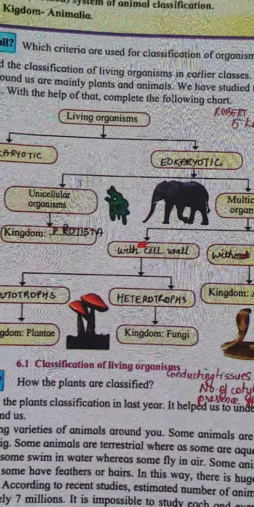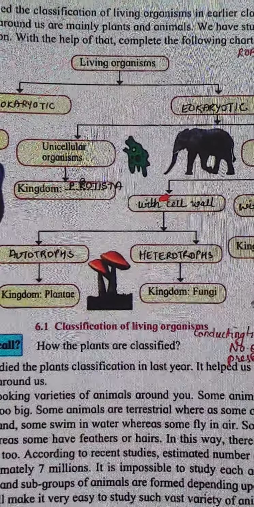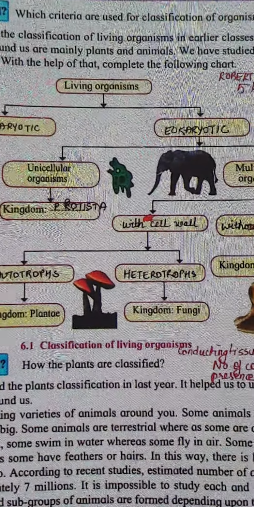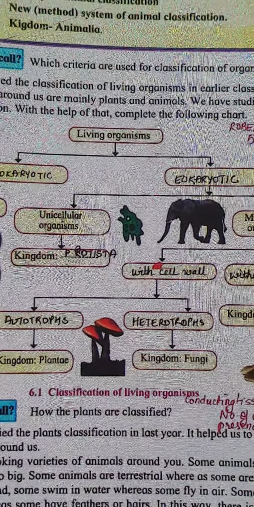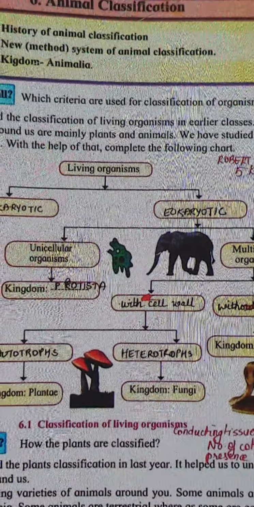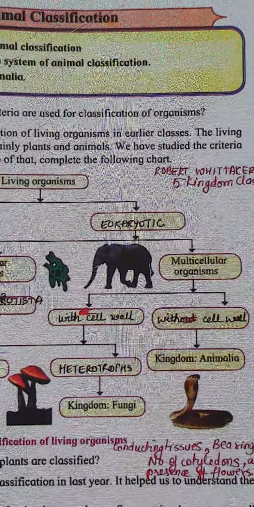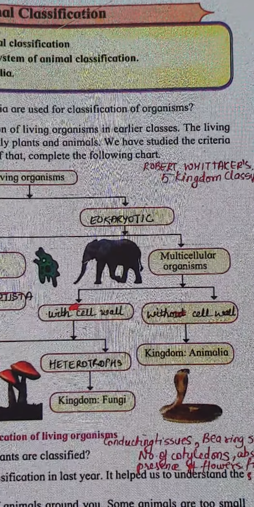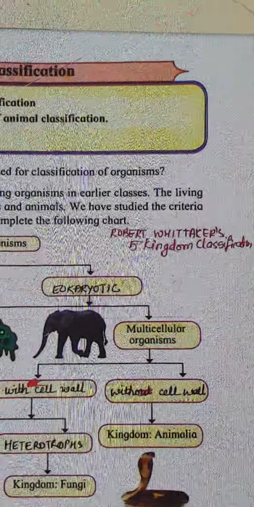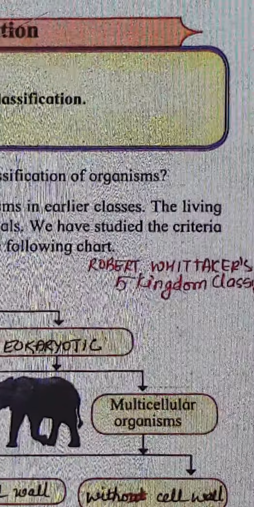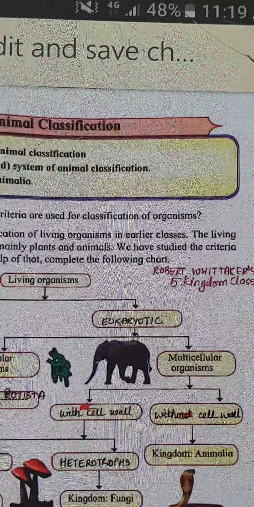Those which have a cell wall are divided further into two. They are autotrophs and heterotrophs. Autotrophs can prepare their own food, so it is kingdom Plantae, and heterotrophs, those who cannot prepare their own food, are kingdom Fungi. The ones without a cell wall are kingdom Animalia, about whom we are going to talk in detail. Now, this 5-kingdom classification was given to us by Robert Whittaker. It divides living organisms into 5 kingdoms: kingdom Monera, kingdom Protista, kingdom Plantae, kingdom Fungi, and kingdom Animalia.